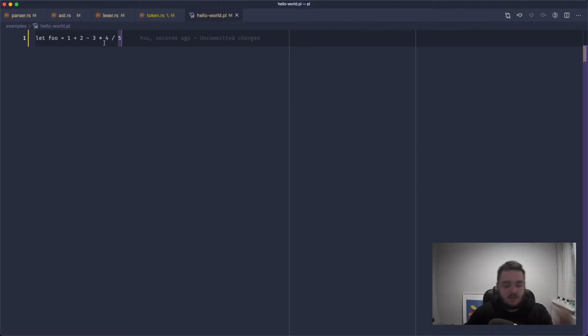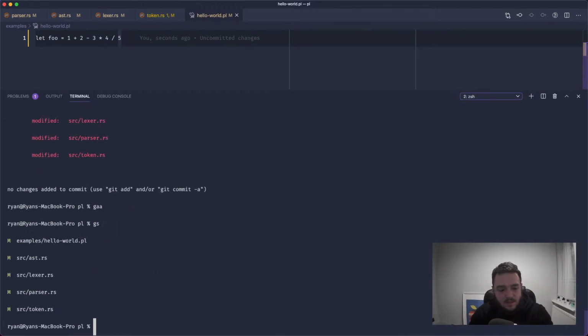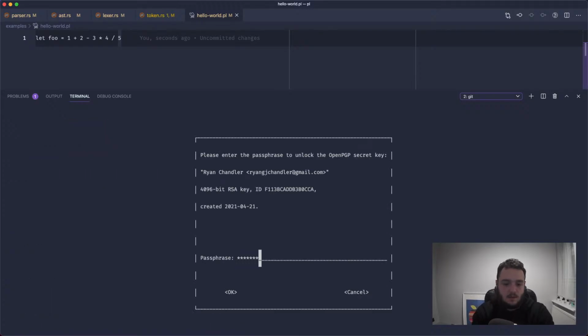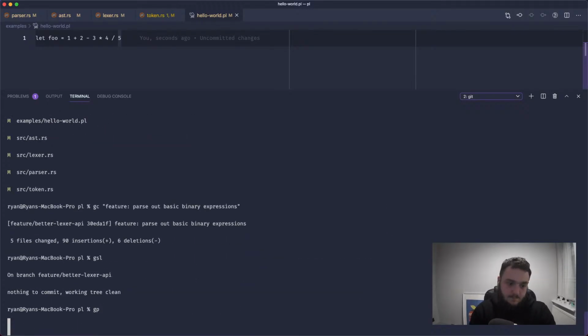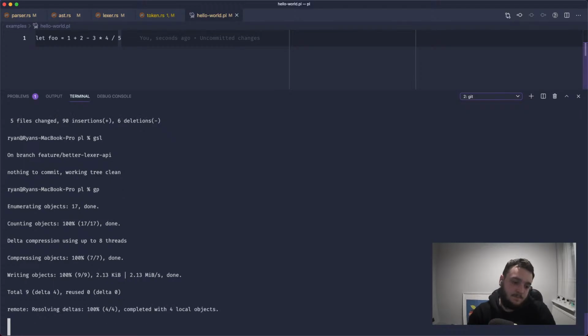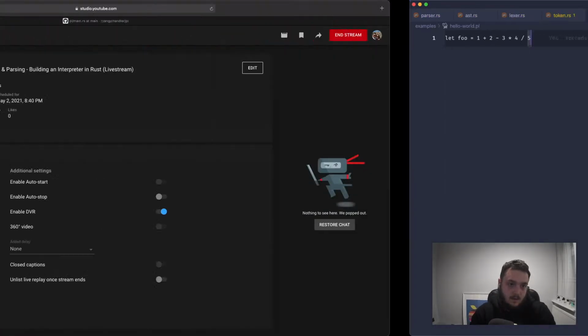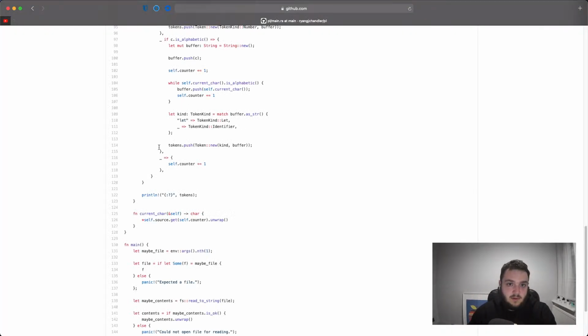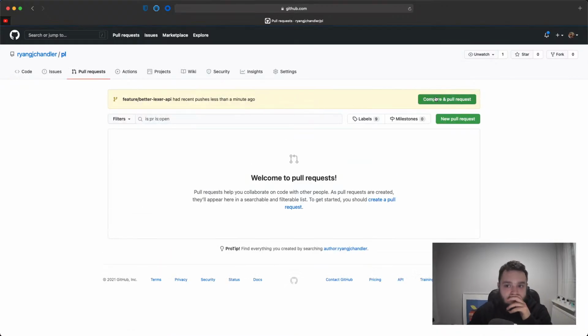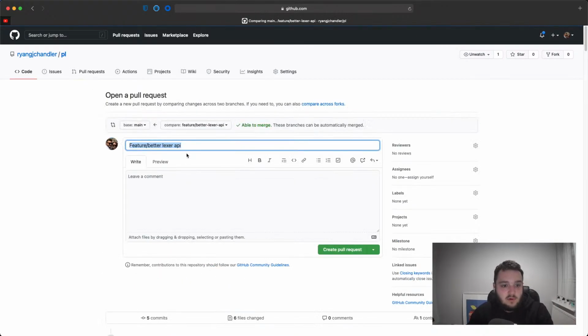Yeah, so I'm going to leave it there. I'm going to commit this. I'll say feature parse out basic binary expressions. Sign that. Push it up. Let's go back to GitHub. Let's create the pull request.